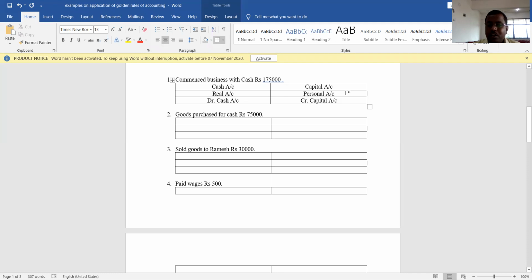Then capital account is a personal account. What is the rule of a personal account? Debit the receiver and credit the giver. Here the owner is nothing but capital account, right? So is he receiving the benefit or giving the benefit? He is giving the benefit. Understood?